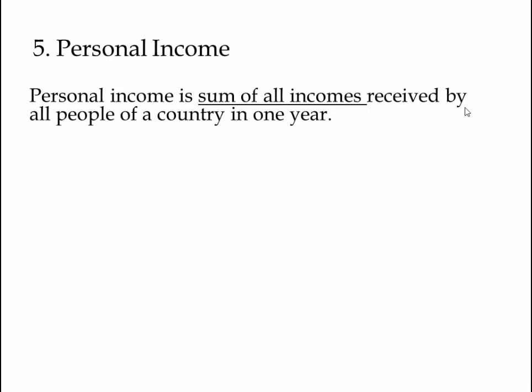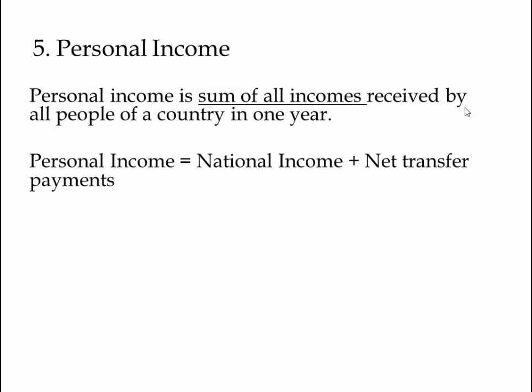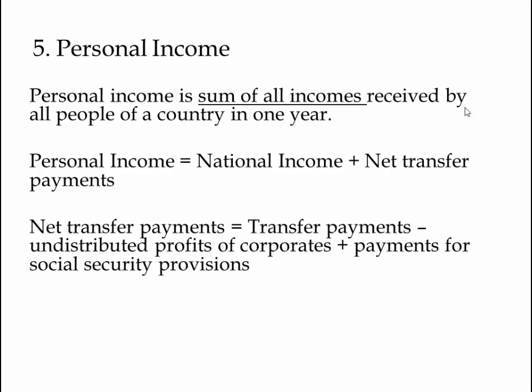Let's look at personal income. Now, personal income is the sum of all income that is received by all the people of the country in one year. Some of the income that is received by the nationals in a country is not really calculated in the national income equation. So that's why personal income is equal to national income plus net transfer payments. That would include other monetary income which is not included in the national income equation. Now, net transfer payments is equal to transfer payments minus undistributed profits of corporates plus payment for social security provisions.